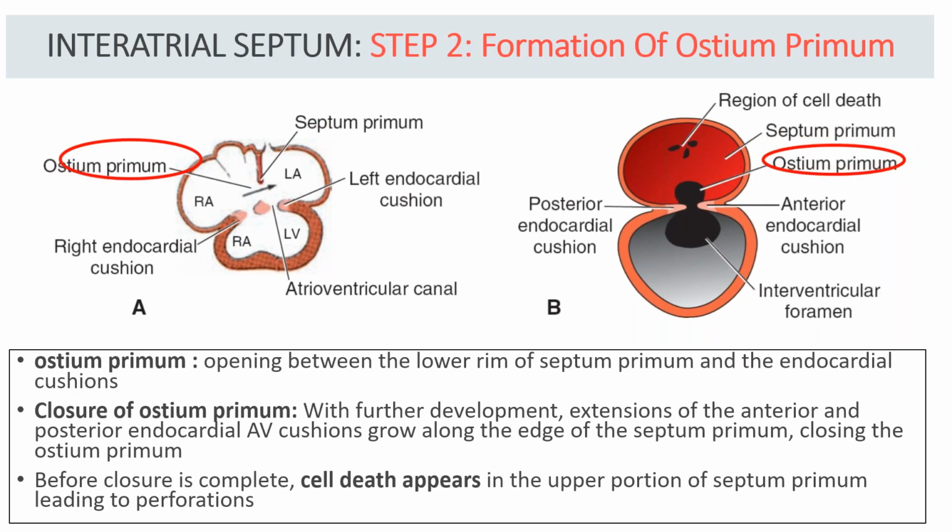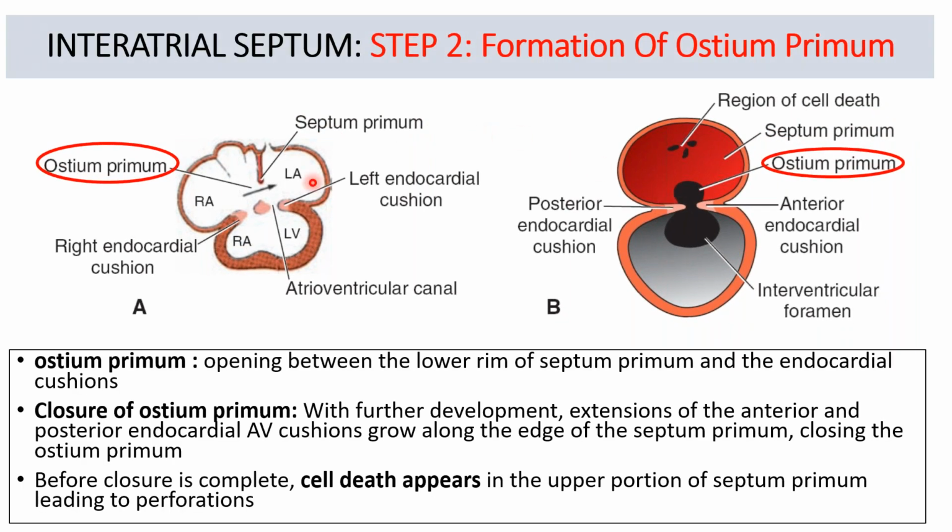Now, this is the second step, formation of ostium primum. Once the septum primum was formed, between the septum primum and the AV cushion, this is the area of ostium primum. So, what is ostium primum? The ostium primum is a space, an opening between the lower rim, the lower margin of the septum primum and the endocardial cushion.